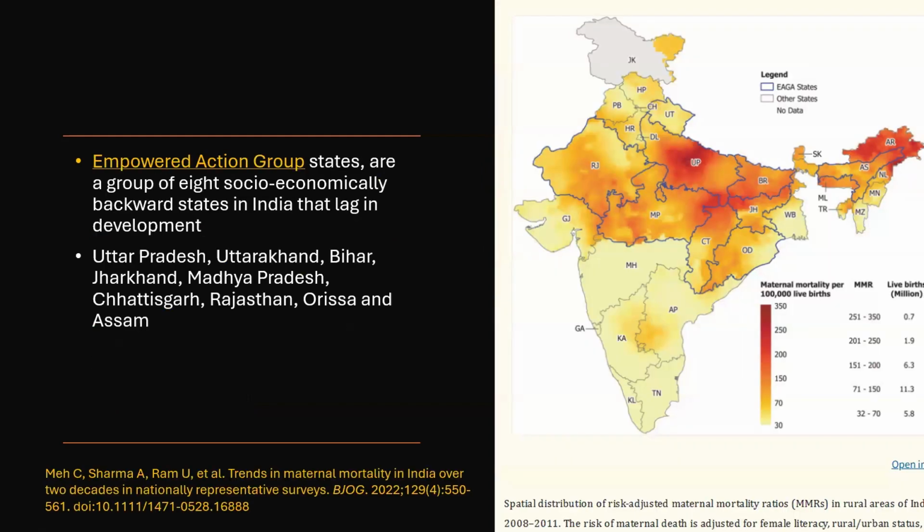This is a picture of the states in India. The ones in the light yellow actually have a low MMR as compared to the ones in the orange and dark red. They have higher MMR rates in India. Those states are called the Empowered Action Group states. Its acronym is EAG plus Assam, which stands for Empowered Action Group plus Assam. The states which come under this are Uttar Pradesh, Uttarakhand, Bihar, Jharkhand, Madhya Pradesh, Chhattisgarh, Rajasthan, Orissa, and Assam.